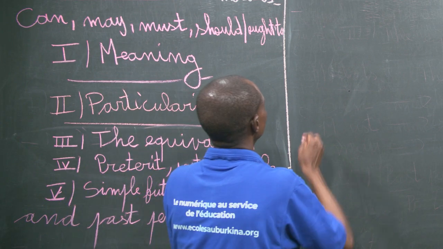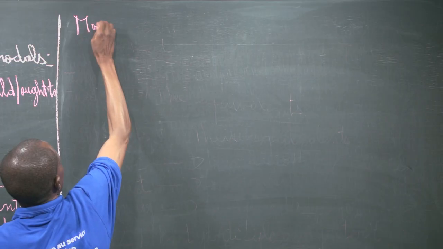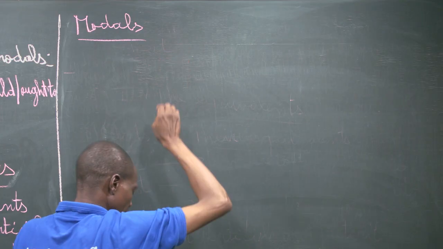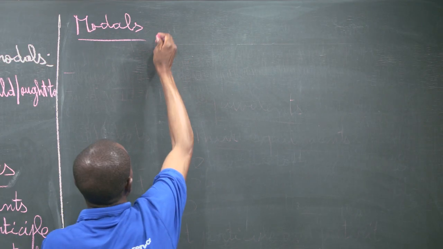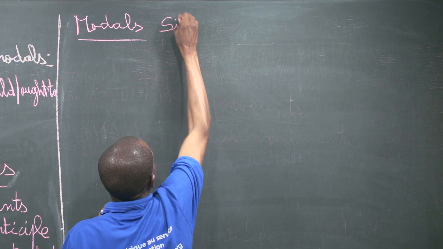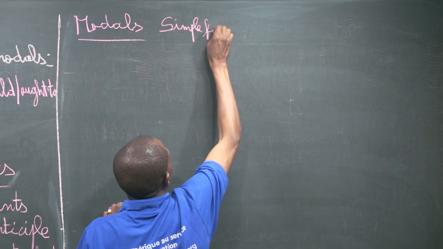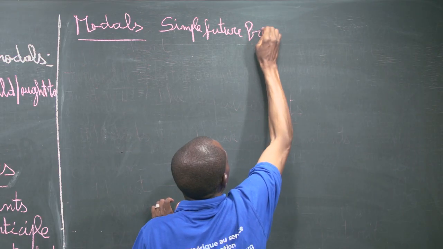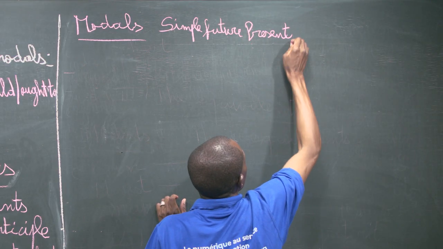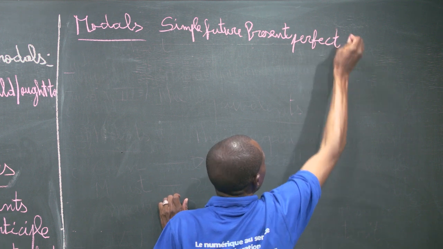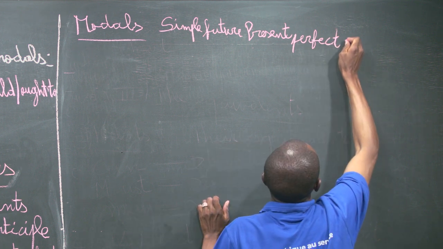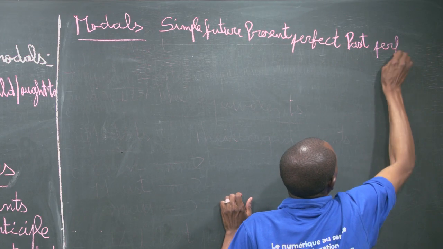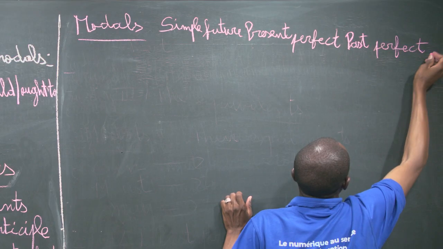Okay, then here is a list of modals: simple future, present perfect, and the past perfect.